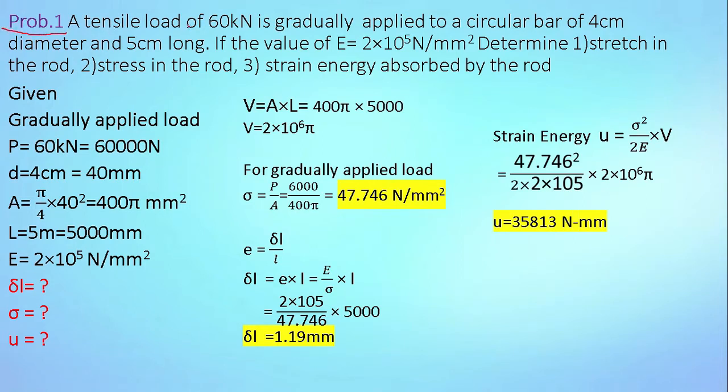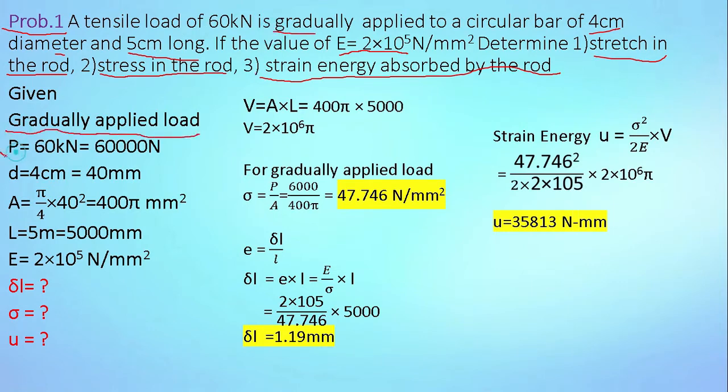A tensile load of 60 kilonewton is gradually applied to a circular bar of 4 cm diameter and 5 m long. If the value of Young's modulus E is equal to 2 × 10^5 Newton per mm², determine the stretch in the rod, that is delta L, the stress in the rod, and the strain energy absorbed by the rod. So first of all, we will find out the given data. The type of loading is gradually applied load.